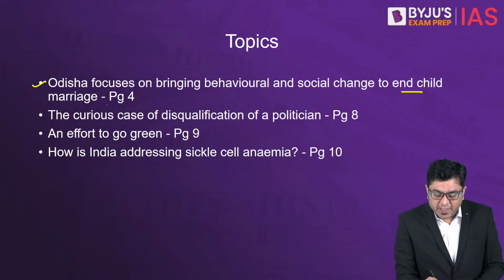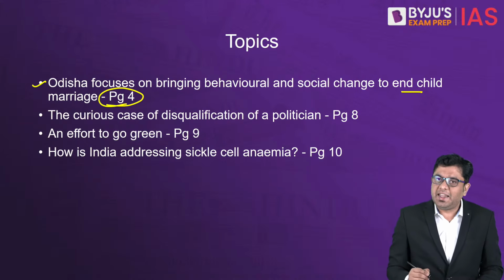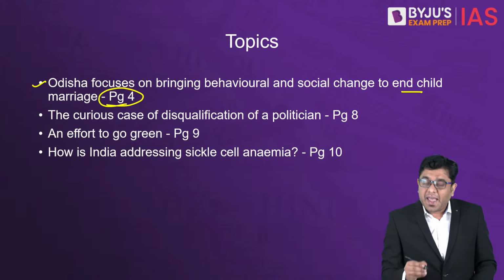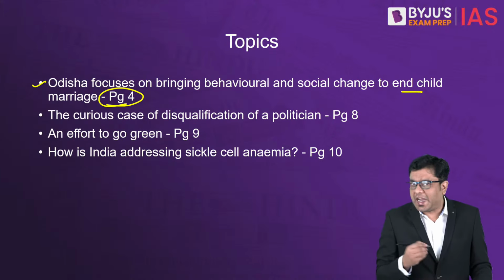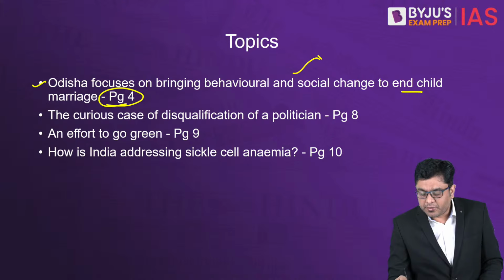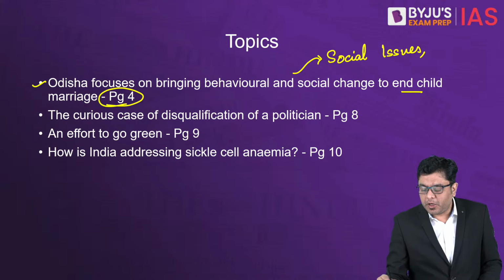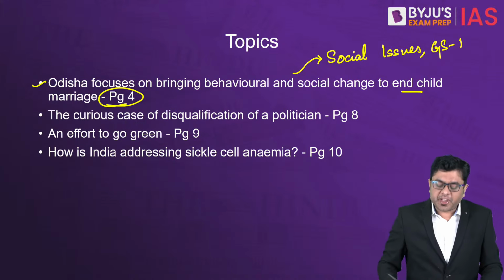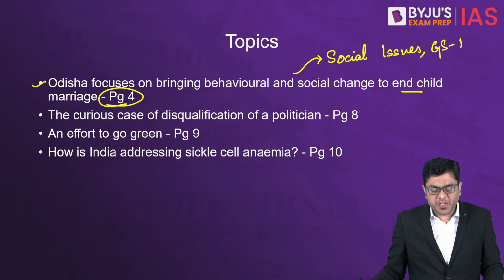So this has appeared on page 4 of the Delhi edition of The Hindu newspaper, and this is about child marriage. Child marriage is one of the social issues that we face. So this will be under the topic of social issues, and you can expect questions from it in your GS paper 1. Then, the curious case of disqualification of a politician.